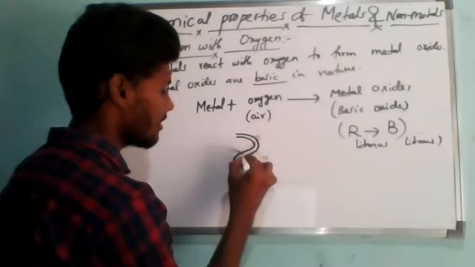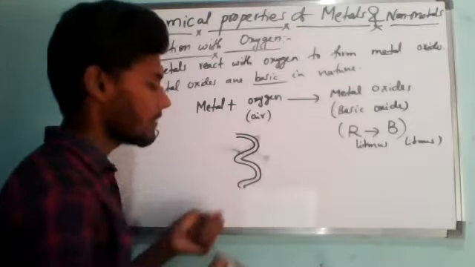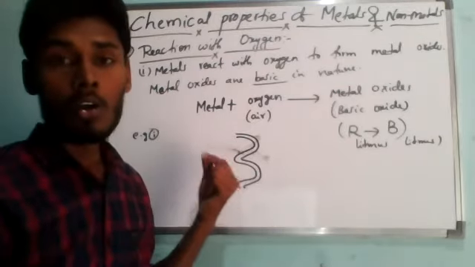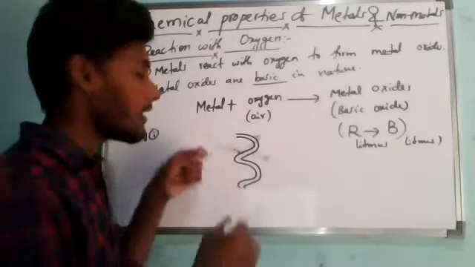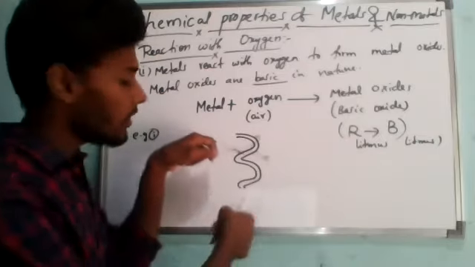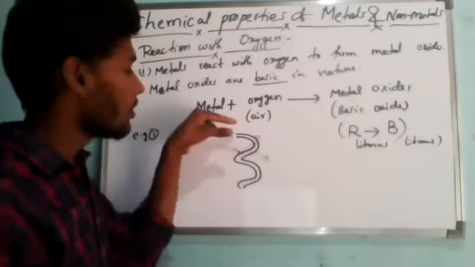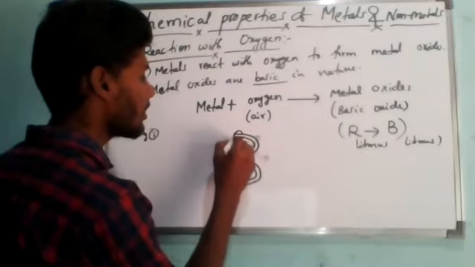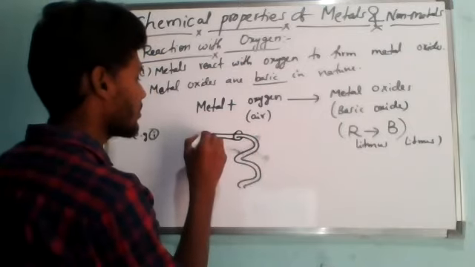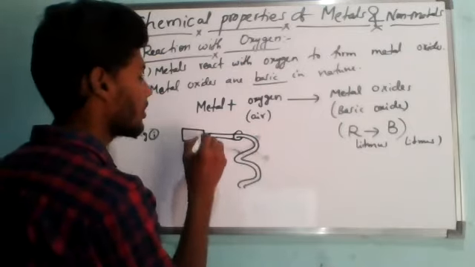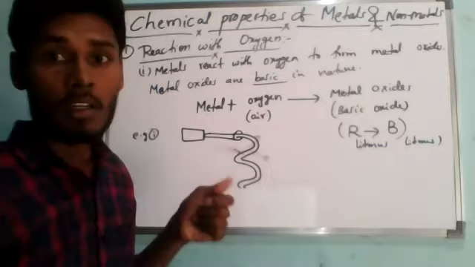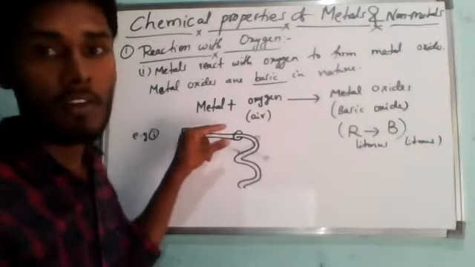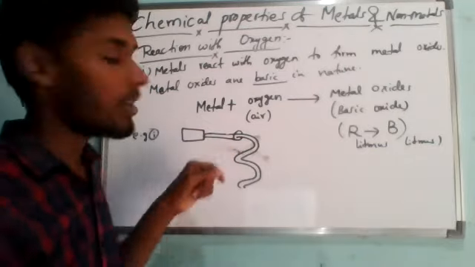Take a small piece of magnesium strip and hold it with a pair of tongs, because we are going to fire this, so we should not hold it with the hand. You have to keep it with the help of a holder. Next, this is called a pair of tongs, and heat it over a flame.